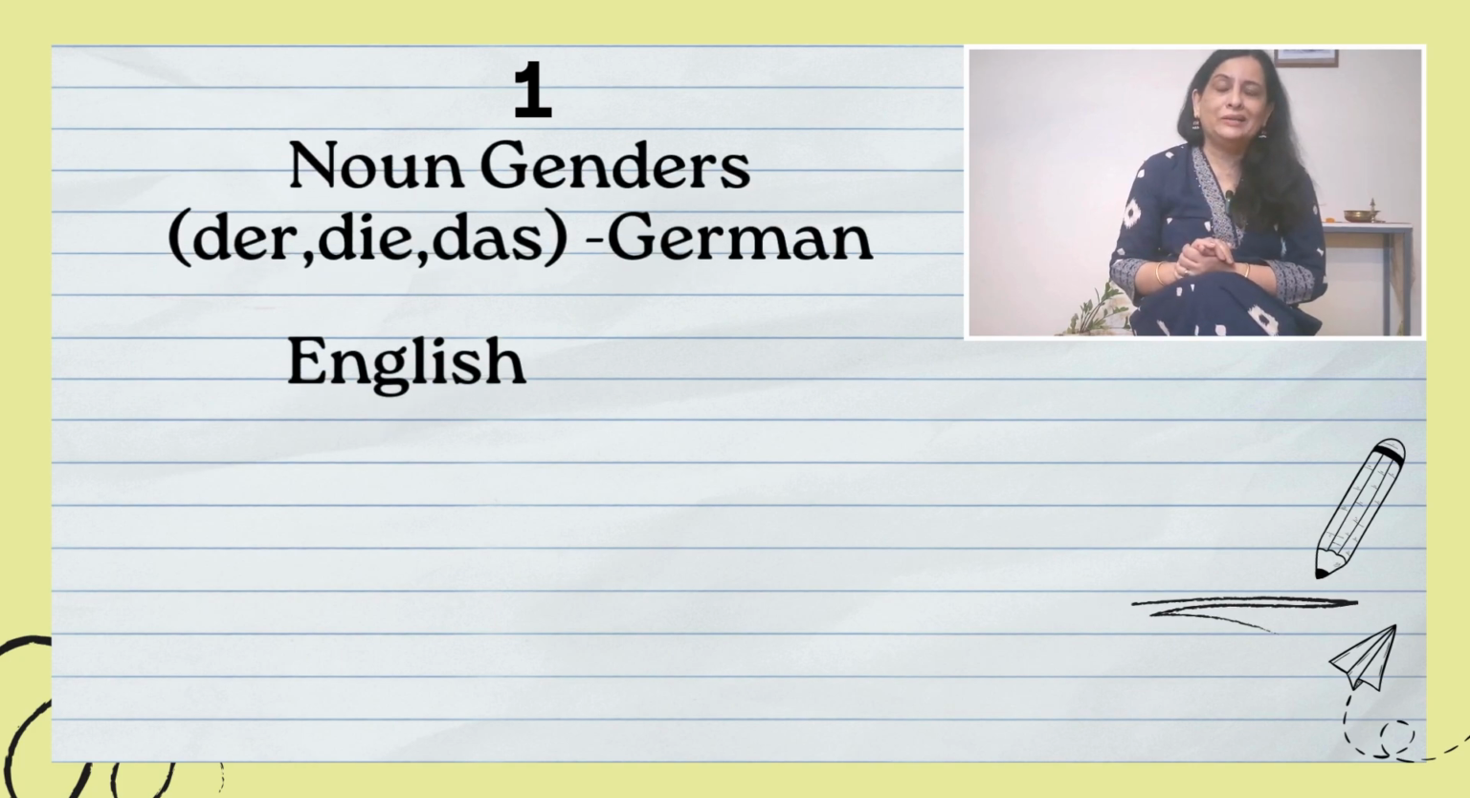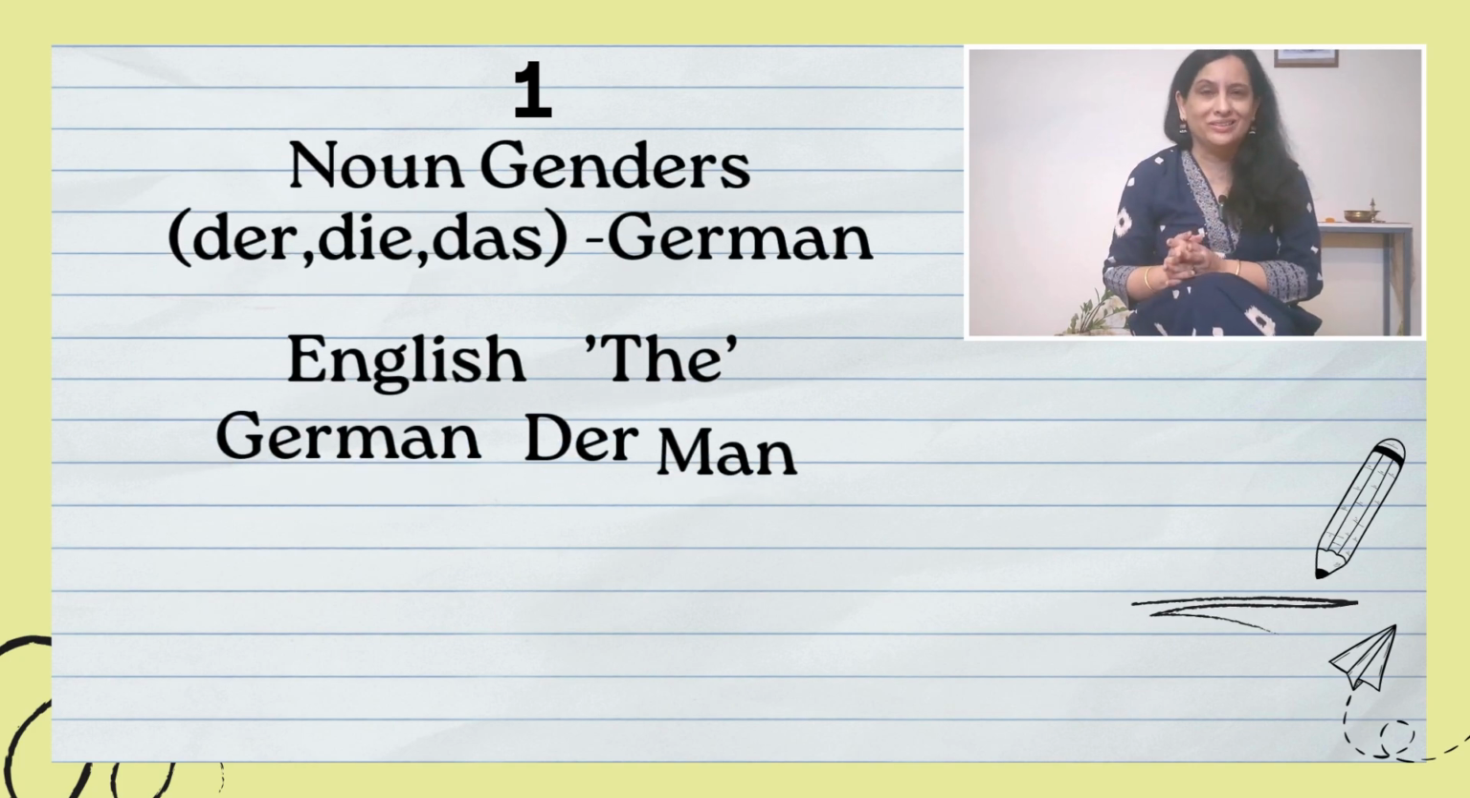Today we are touching a very important topic in grammar, and that is we'll see 7 major differences in English as well as in German grammar. Okay, so we'll start with the video. Now here we'll see one by one the 7 major differences in English as well as German grammar. The first and the major difference is noun genders.